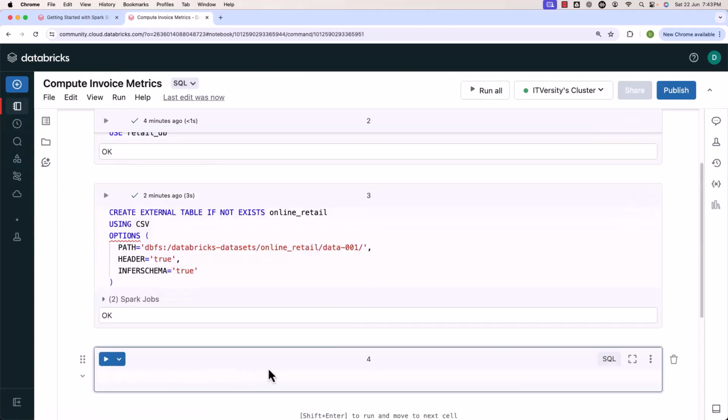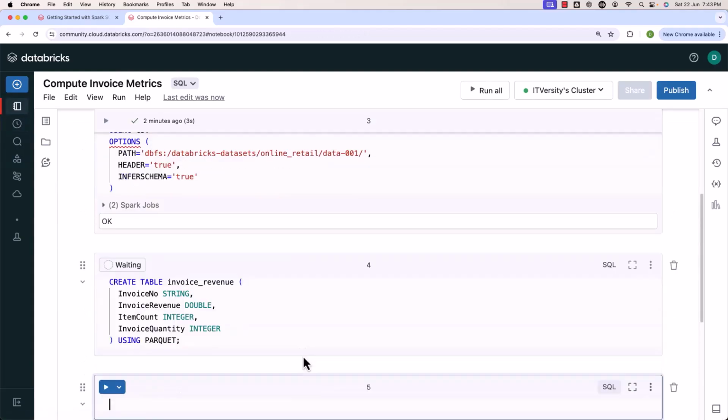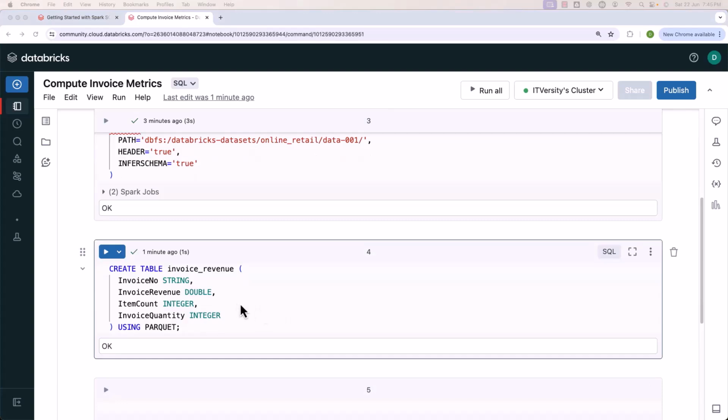Here, let me paste that create table statement. Let's run this. It is successfully run. However, I would like to add if not exists here also. That way, if the table exists, it will just ignore. If the table doesn't exist, it will create.